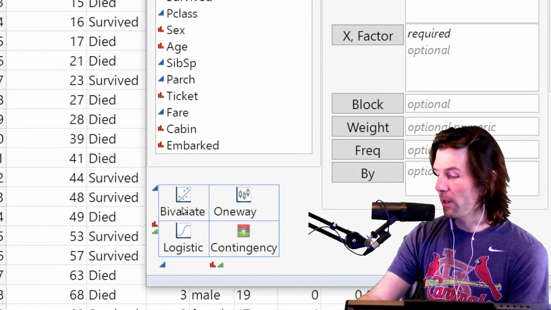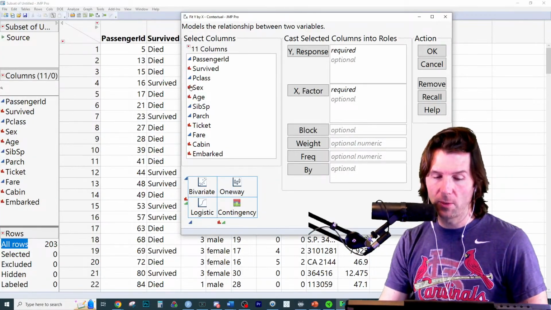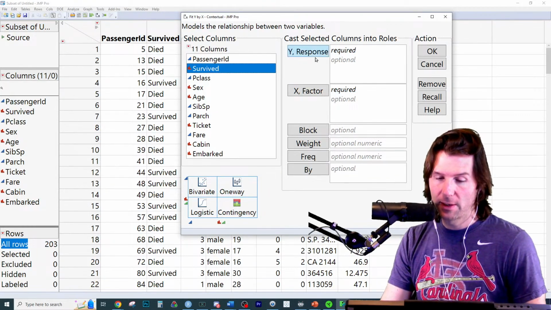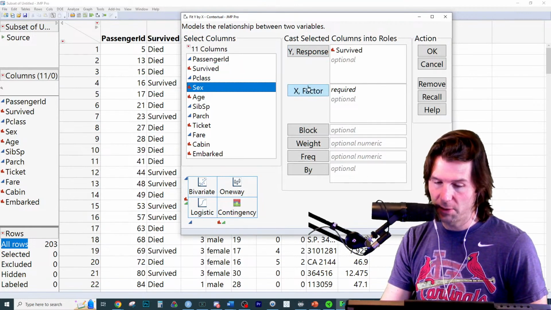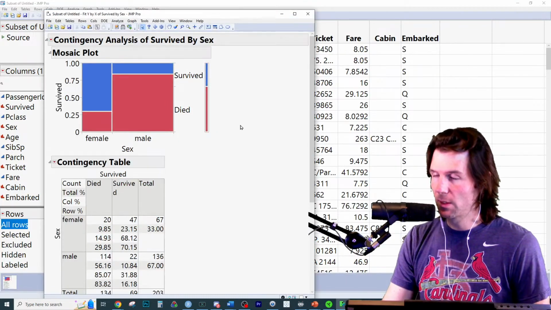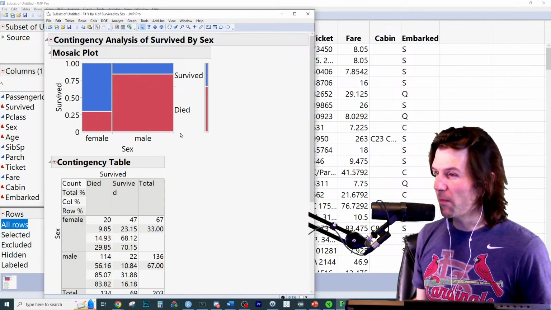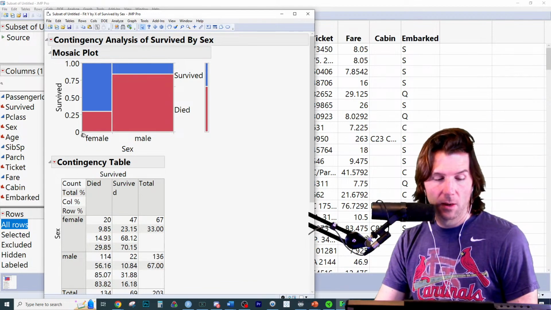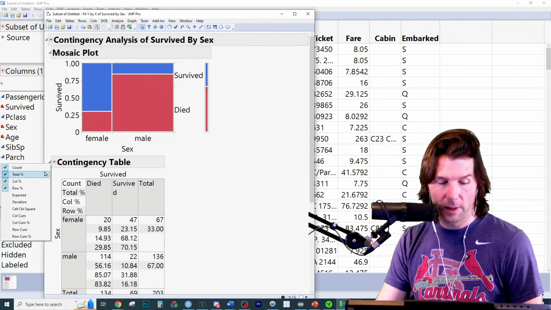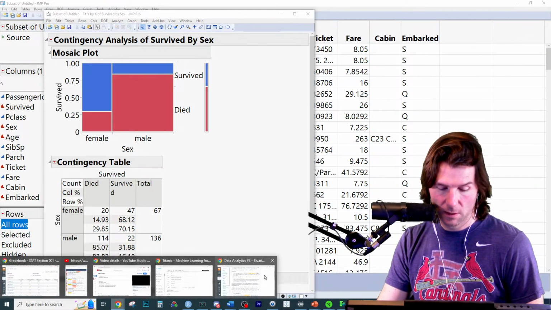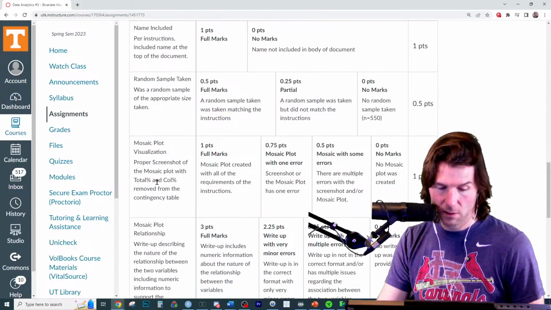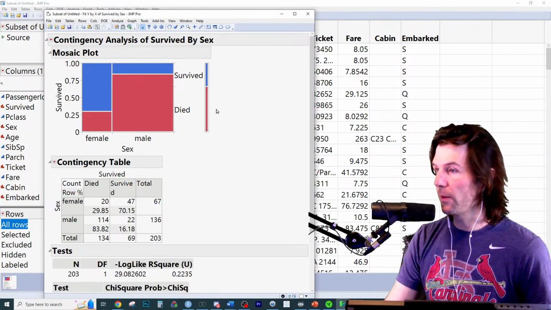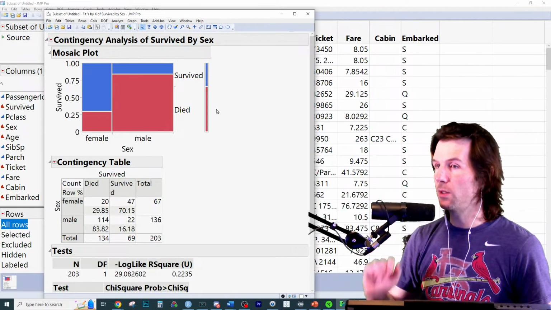With this right here, we can go and see if somebody's survival on the Titanic was dependent on their sex. So here's what we get. And we're going to clean it up first here. I put the 2 variables in, then clicked OK. You should see a mosaic plot there. We're going to go right here to the red arrow and remove total percentages, and column percentages. Total and column percentages removed.